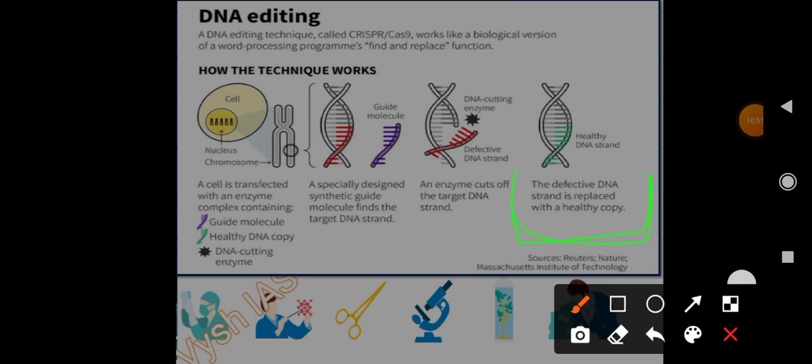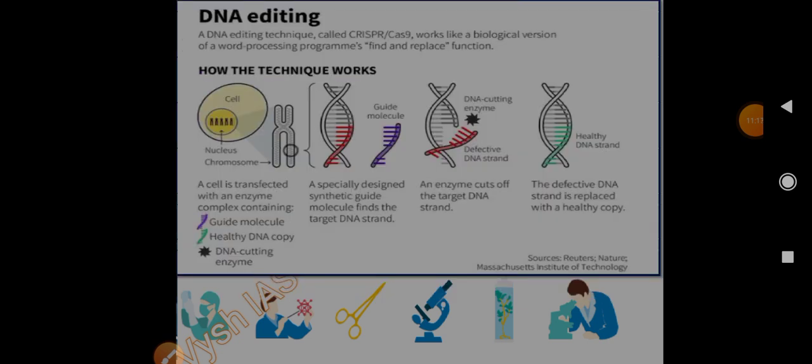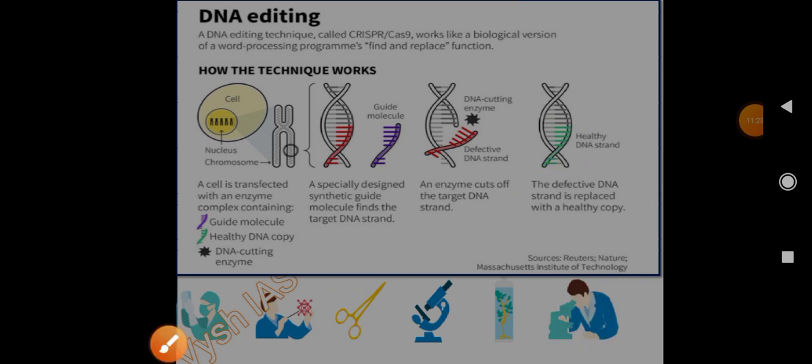Okay, I'll read it again. A cell is transfected with the enzyme complex. The enzyme complex contains a guide molecule, then a healthy DNA copy, and then a DNA cutting enzyme. A specially designed synthetic guide molecule finds the target DNA, right? Guiding. And then an enzyme cuts off the target DNA, that is the DNA cutting enzyme. Later, the defective DNA strand is replaced with a healthy copy. Okay, healthy DNA is introduced, right?